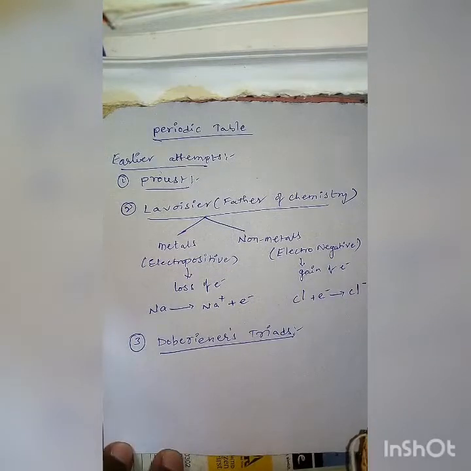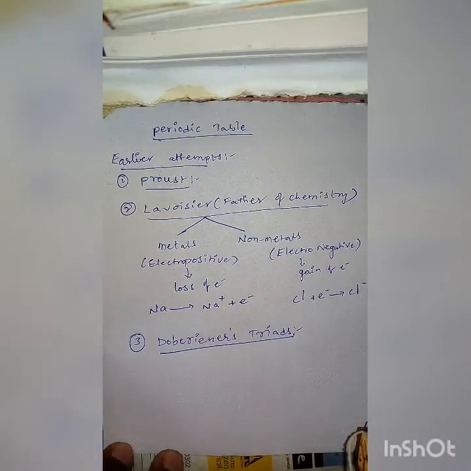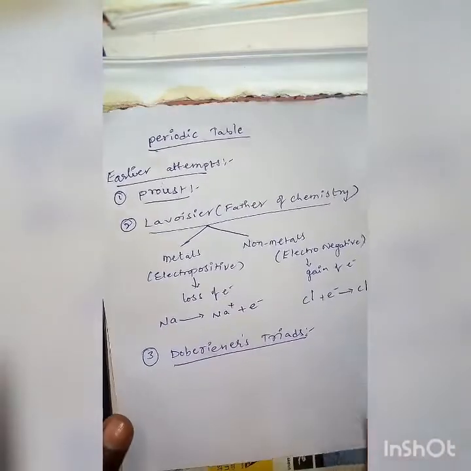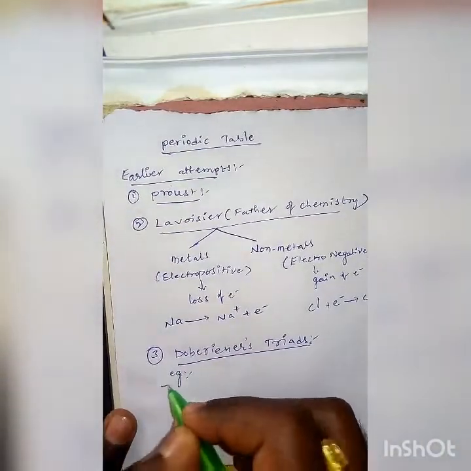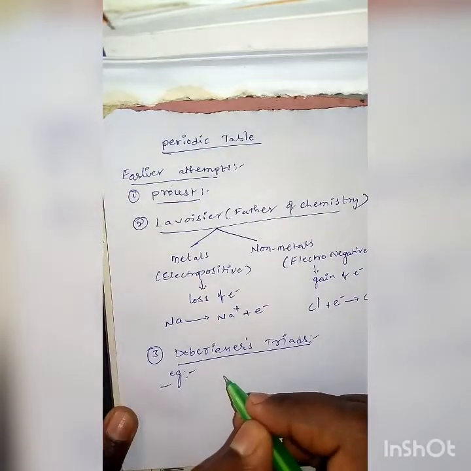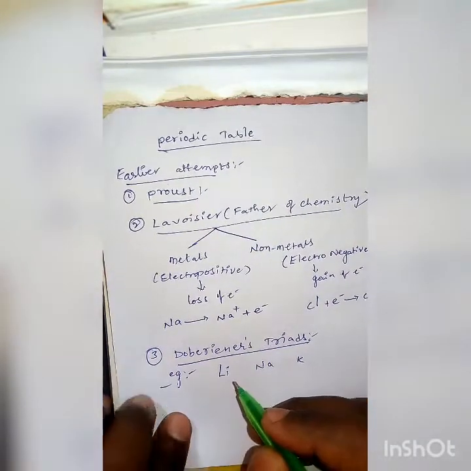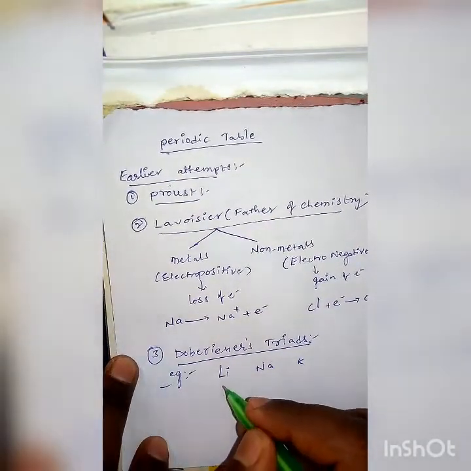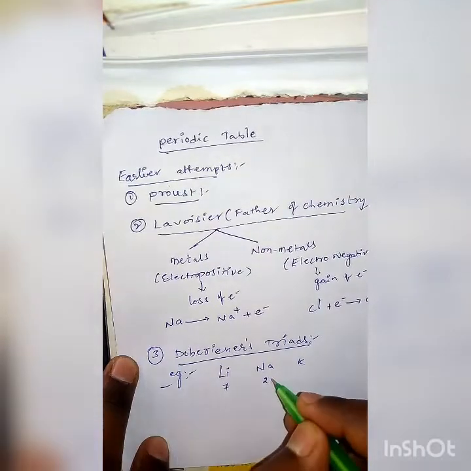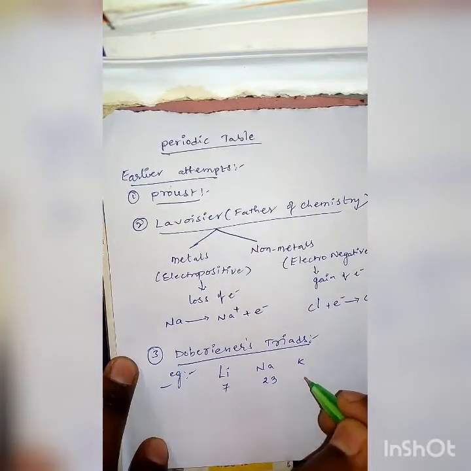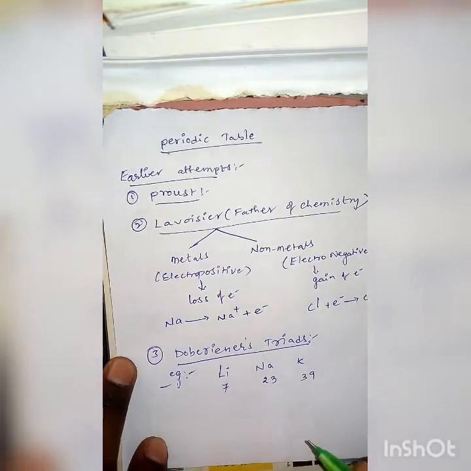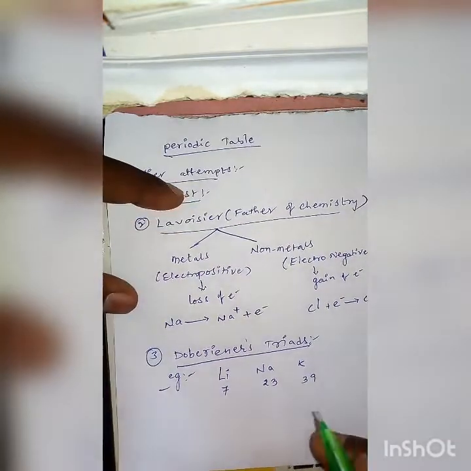According to him, the atomic mass of the middle element is the average of the other two elements. Suppose you take one triad, that is lithium, sodium, potassium. The atomic mass of lithium is 7, the atomic mass of sodium is 23, and the atomic mass of potassium is 39.